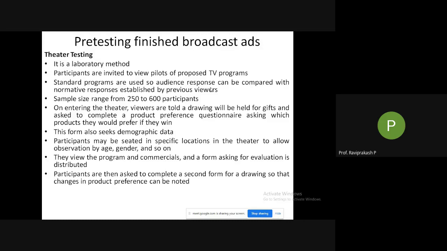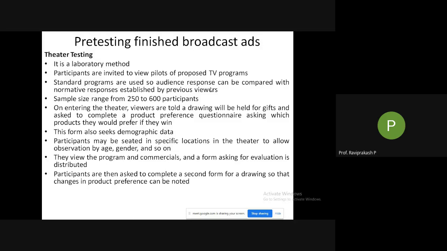Then this form also collects demographic data. What is demographic data? The age, gender, the educational qualification, your employment status, and what salary bracket you belong to. So these are demographic data basically. This kind of data is also taken based on what kind of test you are doing. Like if it is an age kind of test, you ask, what is your age? Then you will try to compare the answers given by a particular age group. So if you are targeting that, then this form also collects demographic data.